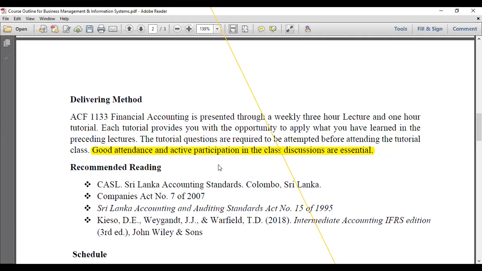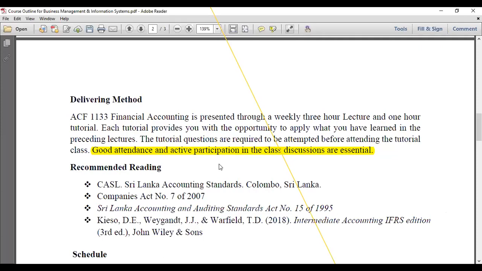So my first advice, dear students, if you can, please attend the lectures. Some are thinking there is no need to go to the lectures, I can hear the recording. Then that's it, right?